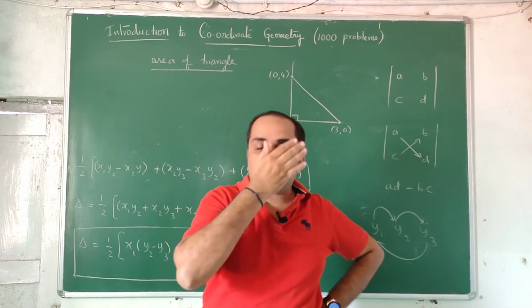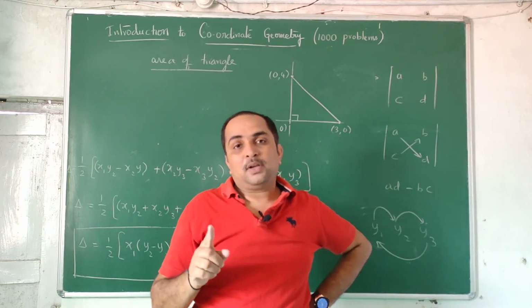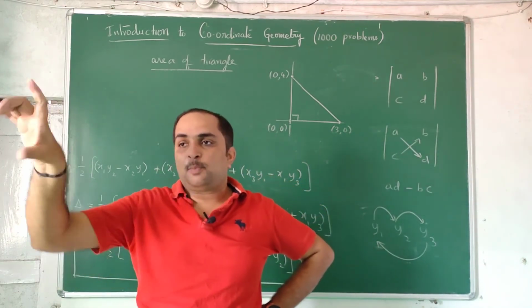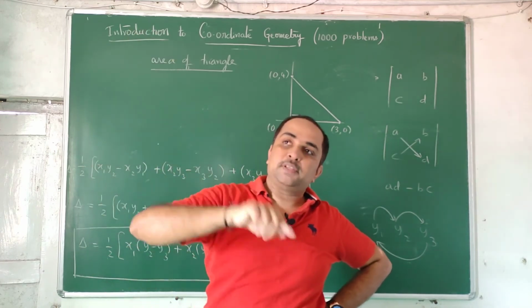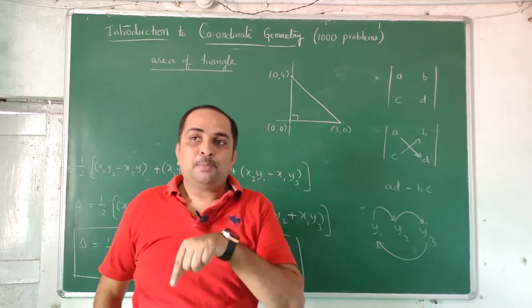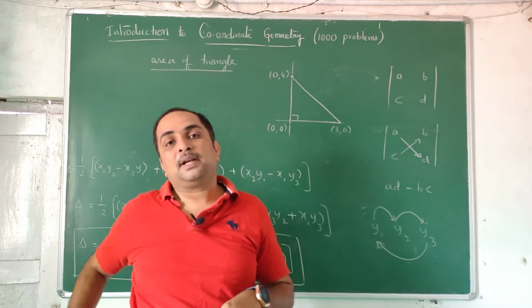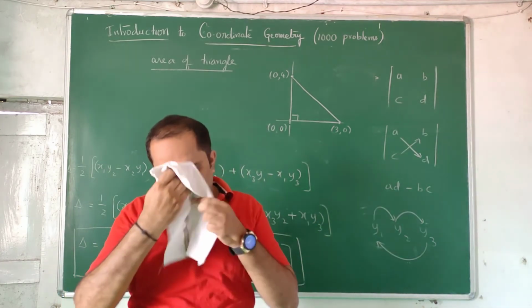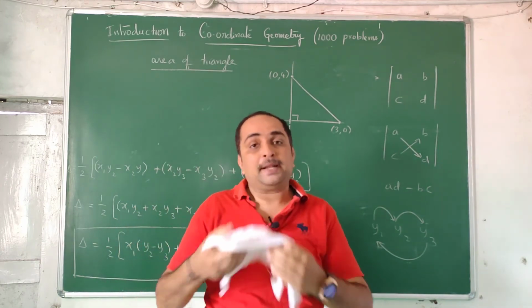Between 2 points, you should be able to find the distance: y2 minus y1 whole square plus x2 minus x1 whole square. Opposite and adjacent squared, you add them, you will get the hypotenuse square, which is the square of the distance between the 2 points. Next, slope of the line: rise y2 minus y1 by run x2 minus x1. That will be connected to future trigonometry, and in future it will also be connected to calculus. So take it very seriously.